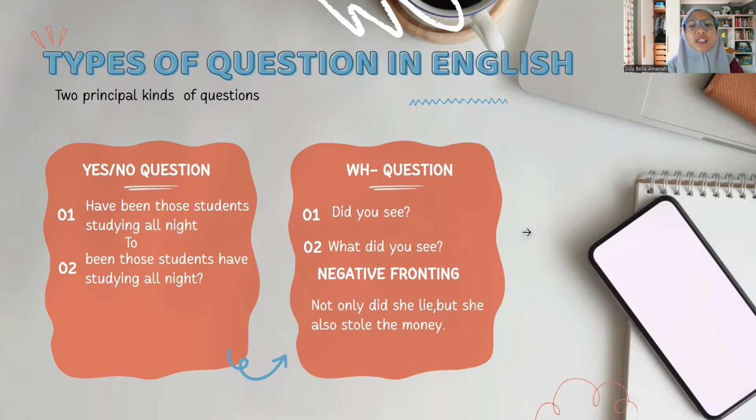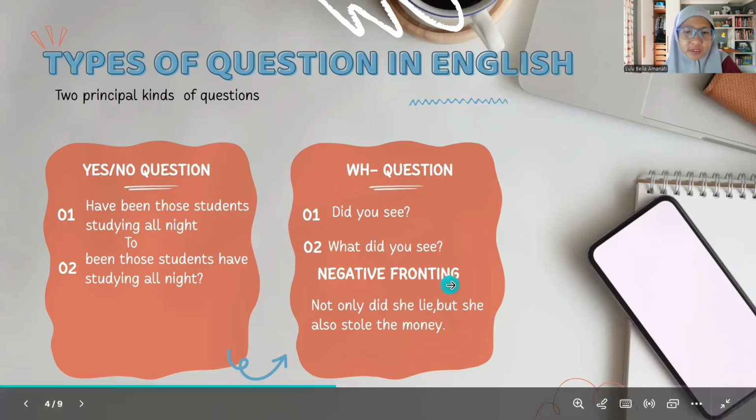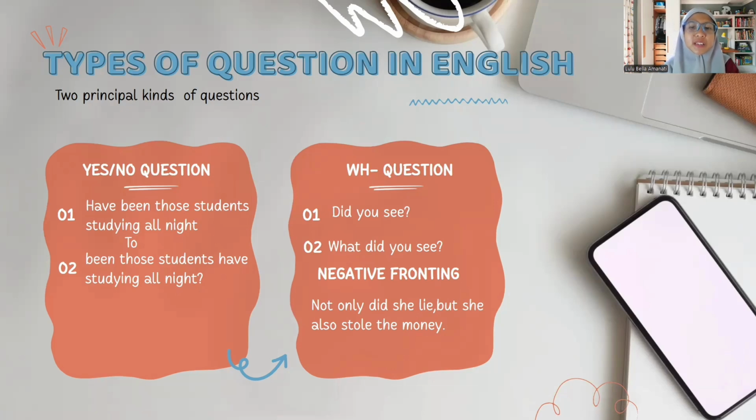So let's move to negative fronting. Negative fronting is a sentence structure where a negative or semi-negative word or expression is put at the beginning of a sentence to provide emphasis. When this happens, subject auxiliary inversion usually follows. The auxiliary verb will come before the subject. Types of negative fronting are never, hardly, seldom, not only. After that, inversion occurs.